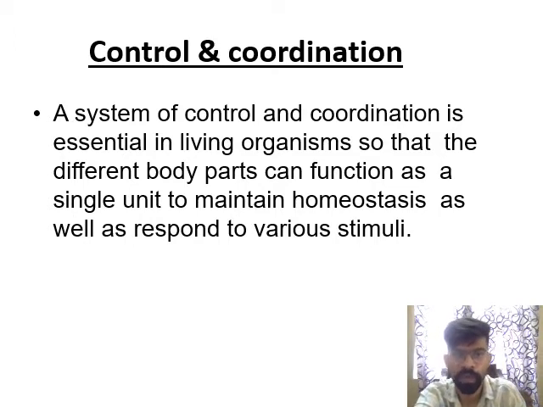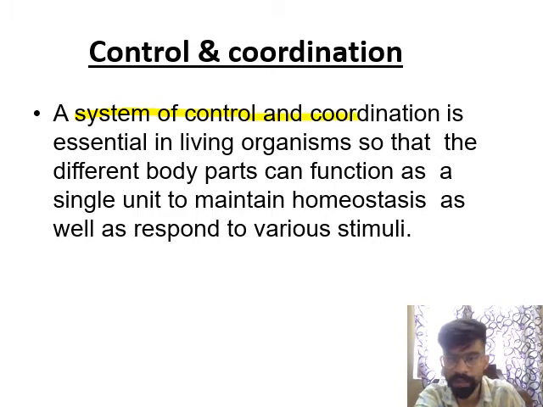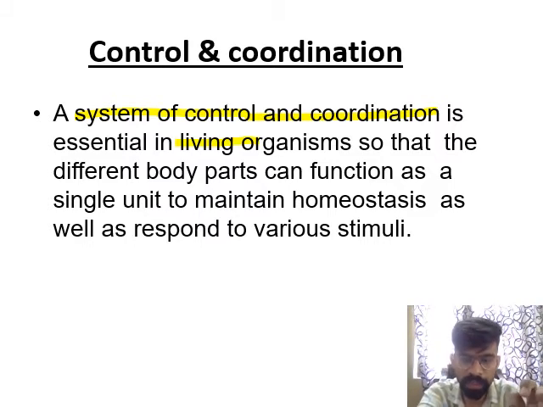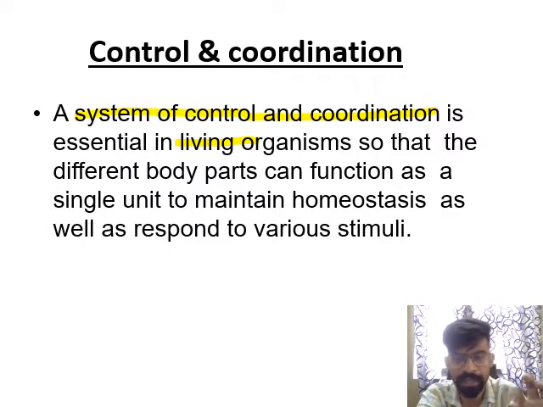Now start with this slide. Yes, a system of control and coordination is essential in living organisms. All living organisms should have a system that helps for the proper functioning of that organism. Why is it so? Because different body parts perform different functions. Got it? So different body parts can function as a single unit.